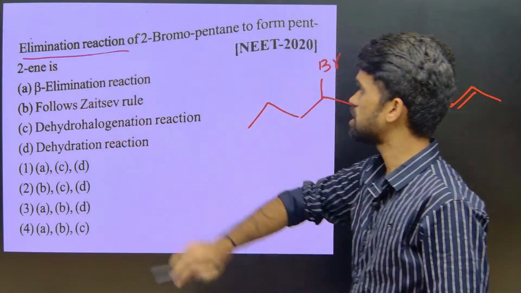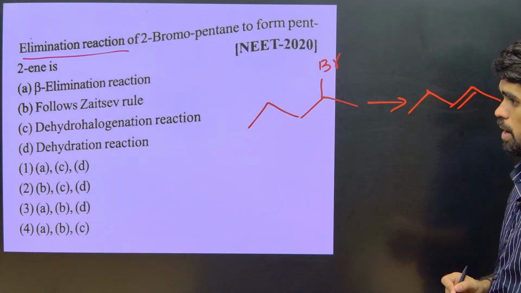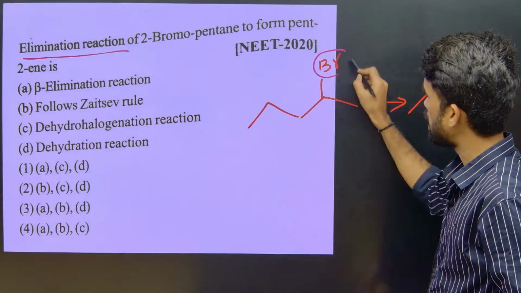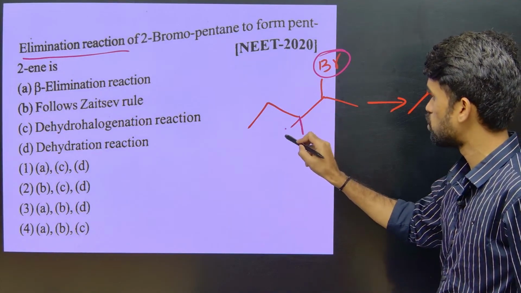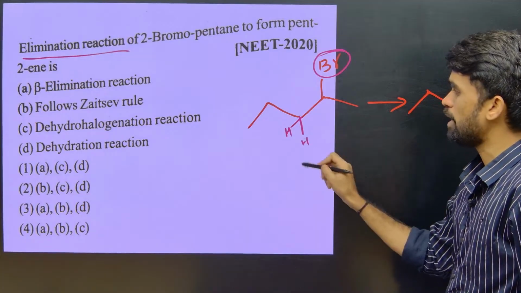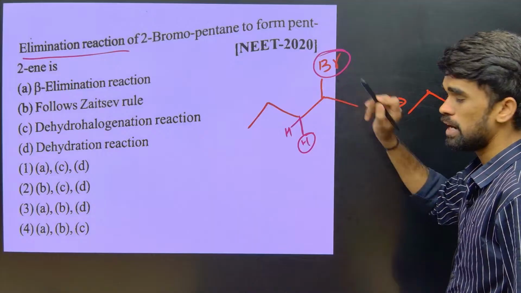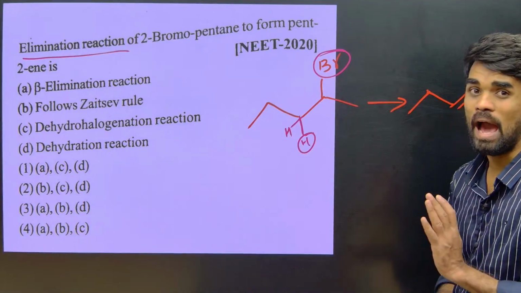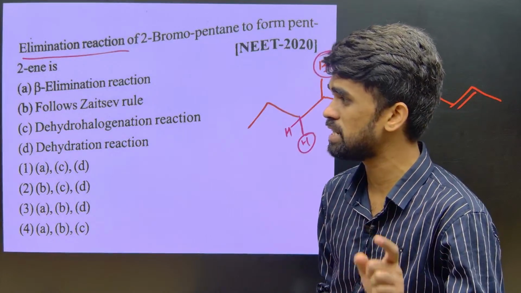This is an elimination reaction. This product is formed by elimination of bromide, and from the adjacent position we need to remove one more group, that is hydrogen, H plus, and bromine. So it is a dehydrohalogenation reaction.